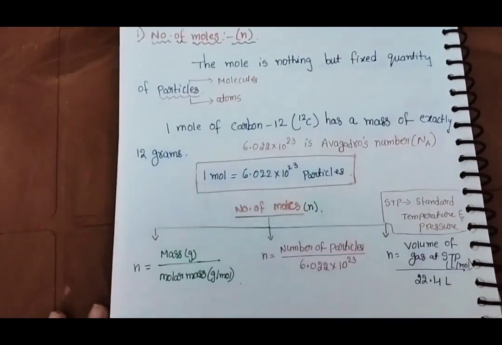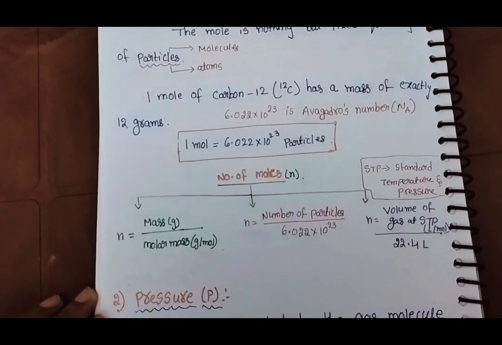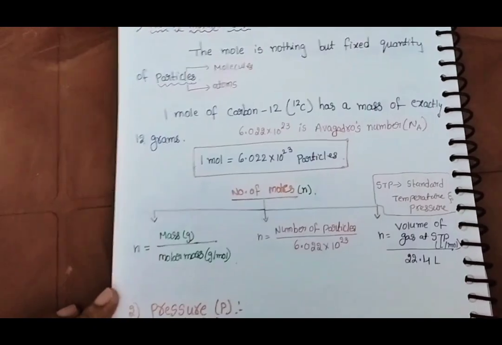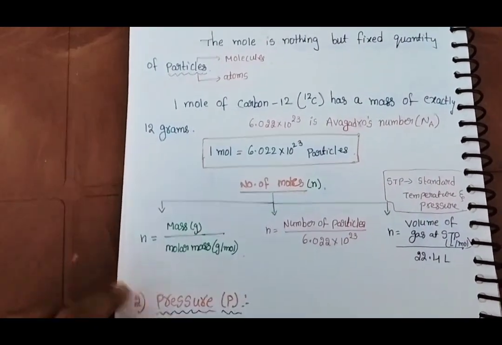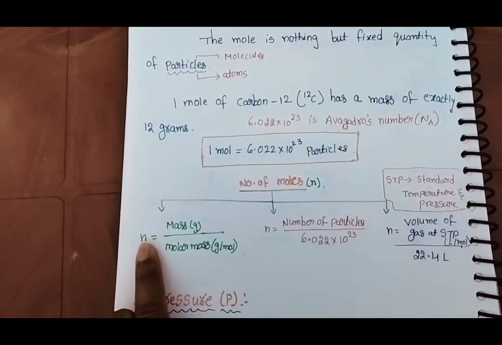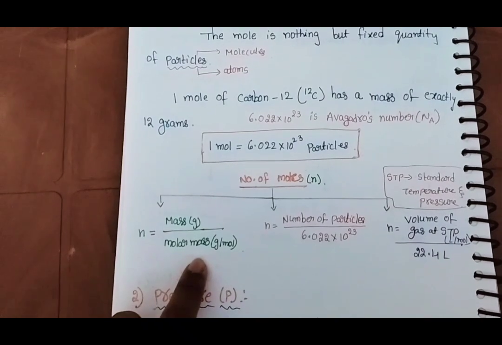Next point is the number of moles. How can we calculate the number of moles? There are three ways. If the question gives the mass, we use this formula: N, the number of moles, is equal to mass divided by molecular mass.